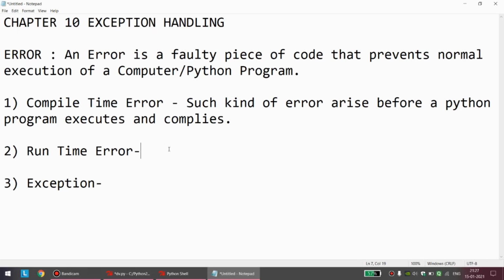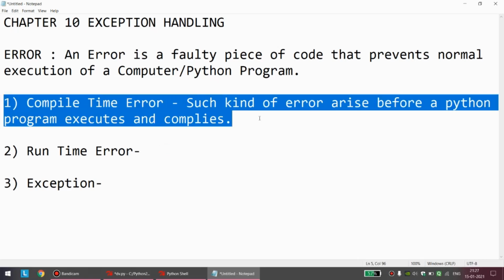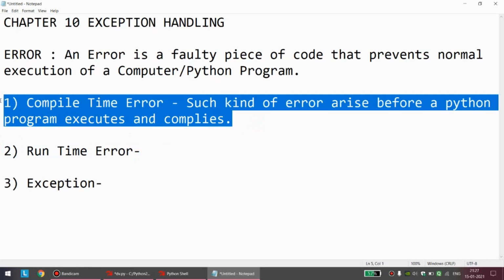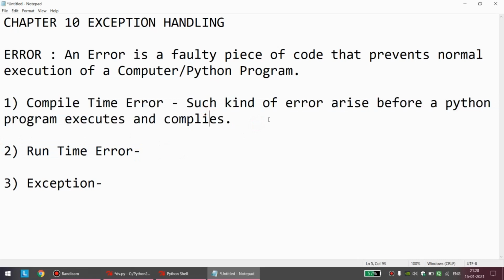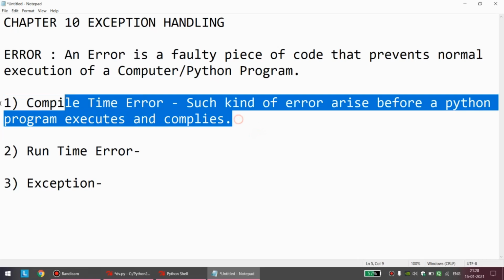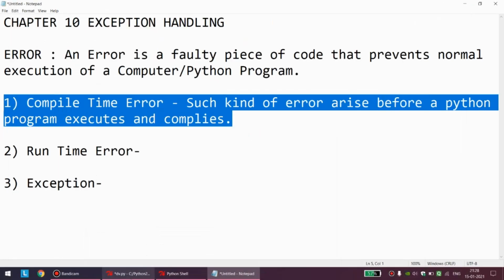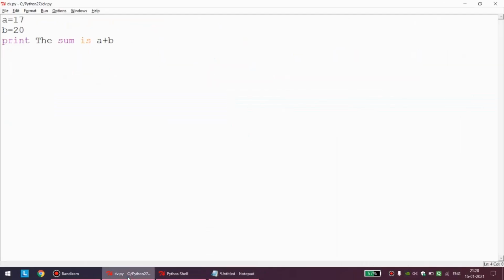I hope you got a very clear difference between compile time error and runtime error. A compile time error will come up before the program even starts executing, before it compiles and executes. Mostly these errors are because of syntax issues, or neglecting the rules of Python, as we did a few moments back.